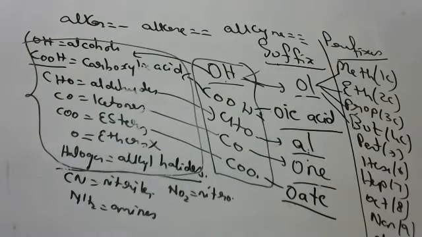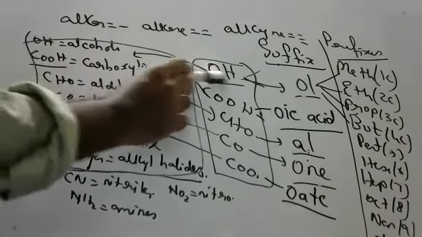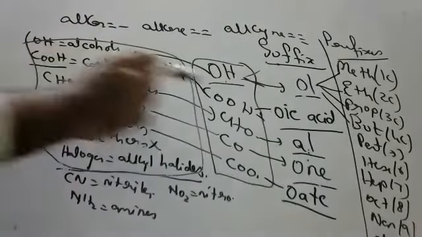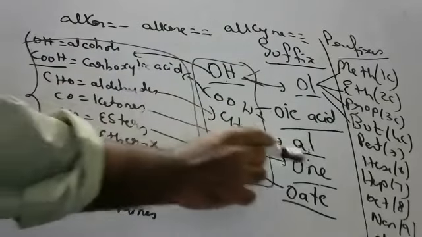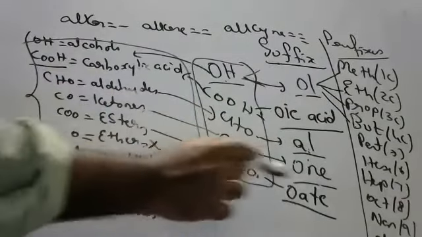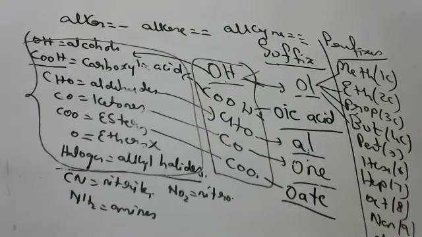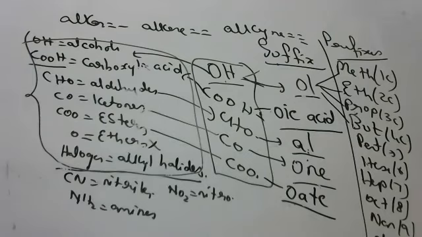So finally I want to say: alcohols, OH, suffix ol; carboxylic acid, COOH, oic acid; aldehydes, CHO, al; ketones, CO, one; esters, COO, oate. Okay, children? Like this. These are for everyone, suffixes and prefixes will be there, but these 5 are the only important ones for our 10th syllabus. Please copy them, children.